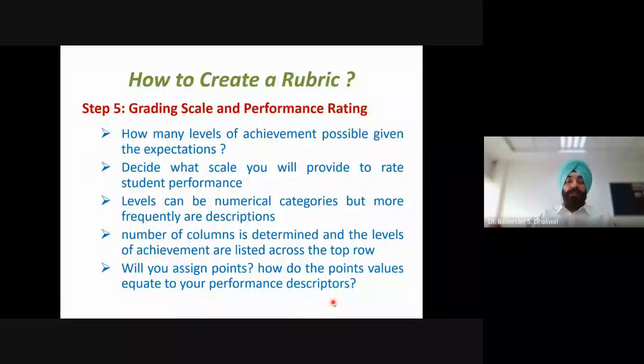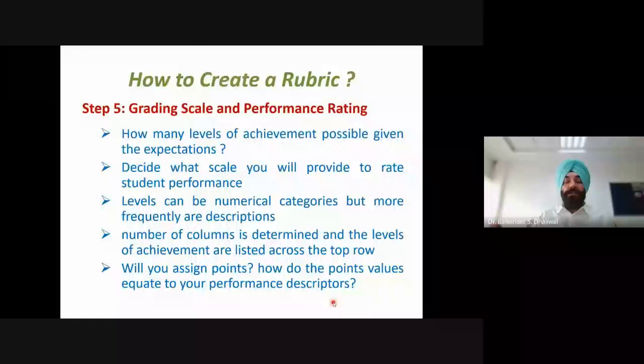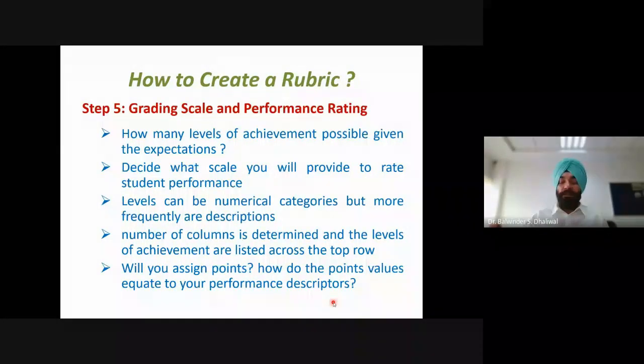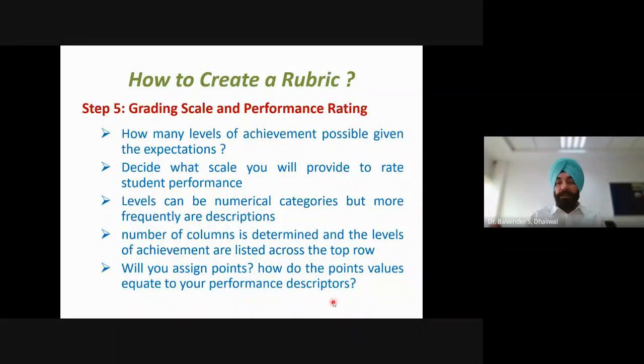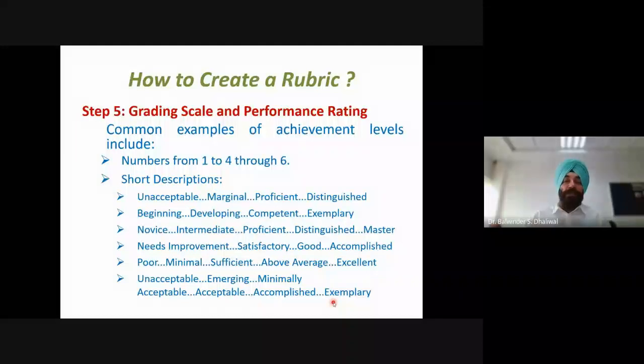Whether we will assign points, or how point values equate to performance descriptions, all these things need to be decided at this step. If we are going to use numbers, then when we describe those numbers, how those numbers are related to the criteria, all those points we should keep in mind at this stage. Once we are clear on the criteria, the number of performance levels and their indicators, we go to the next level.